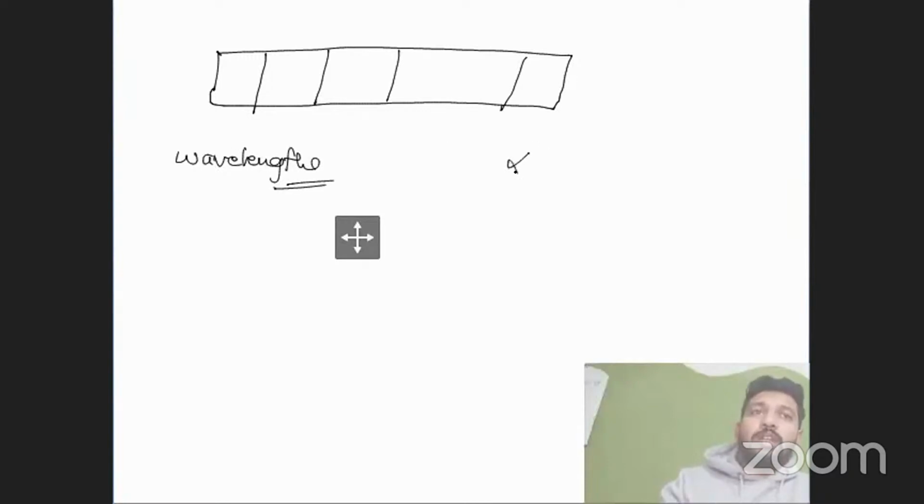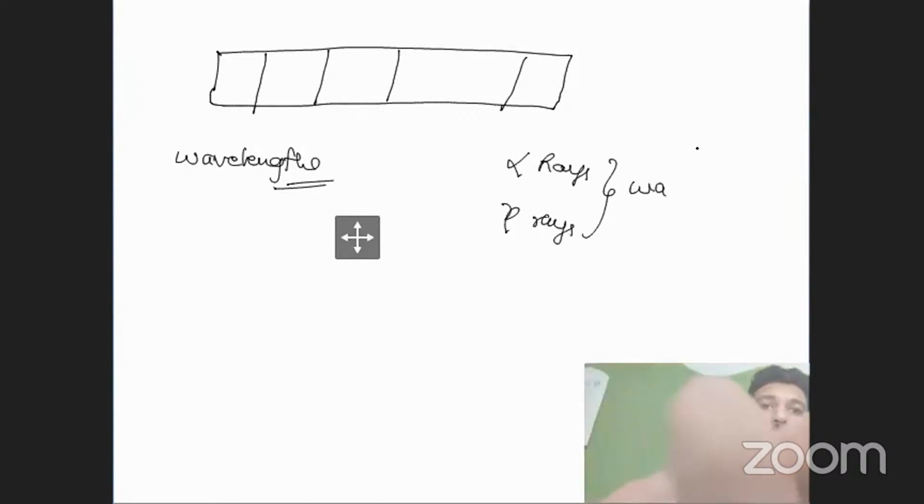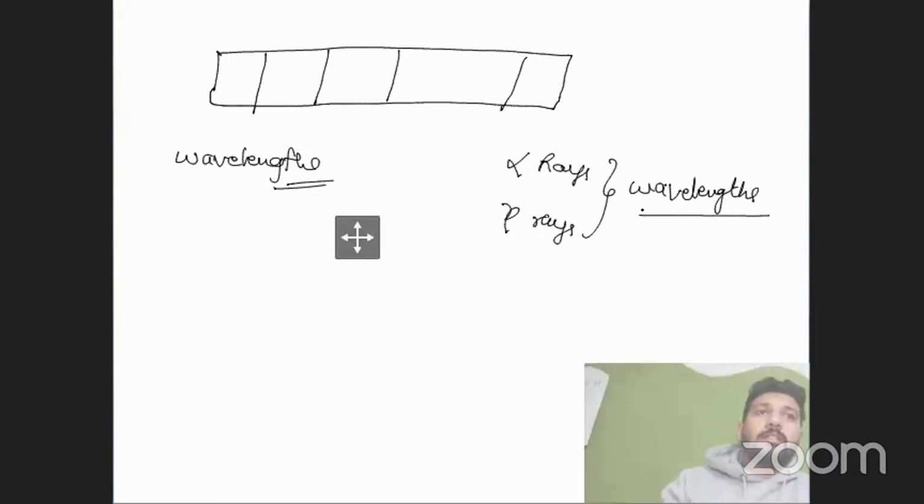If we talk about the alpha rays and the gamma rays, they differ in wavelength. I don't remember the specific numbers, but I can clearly tell you that the alpha ray has a different wavelength and the gamma ray also has a different wavelength.